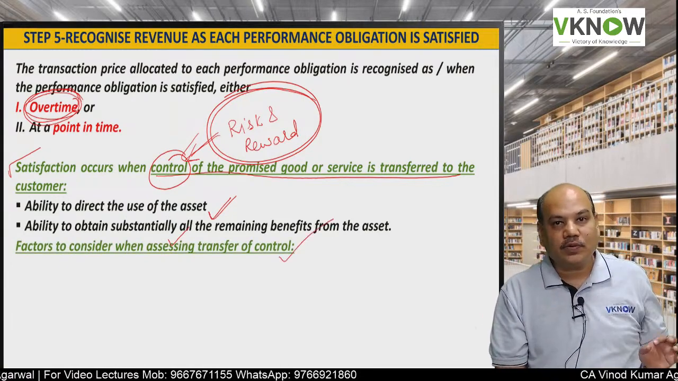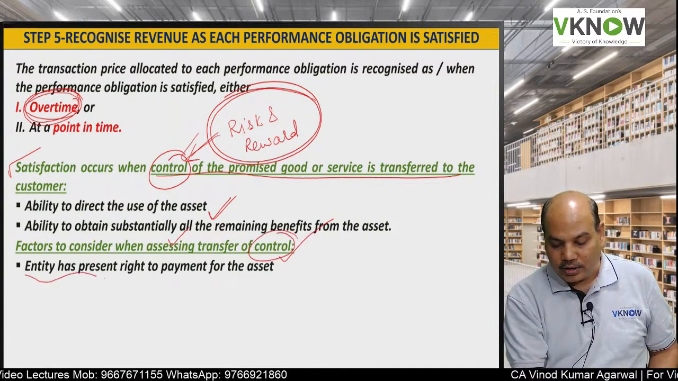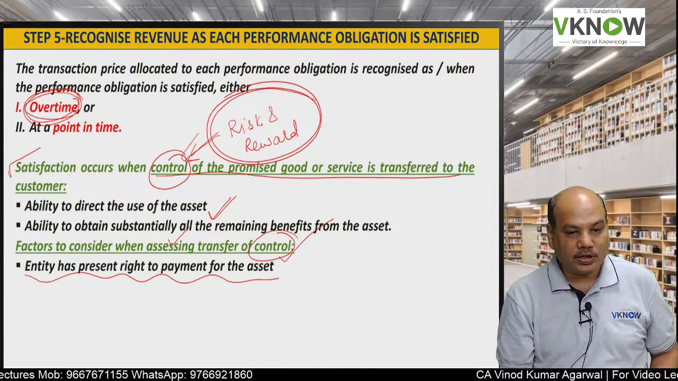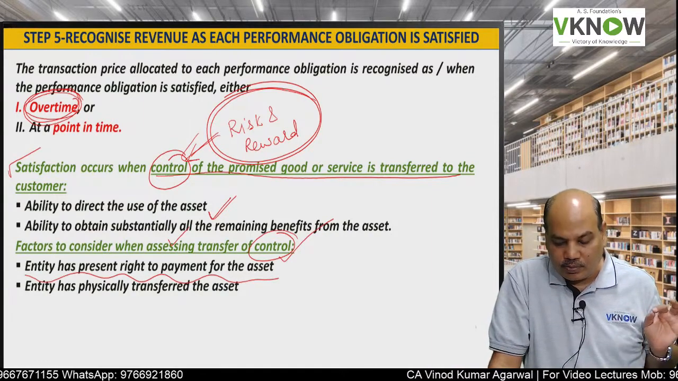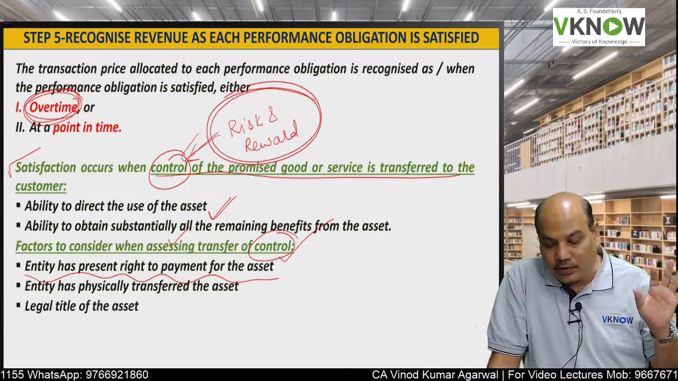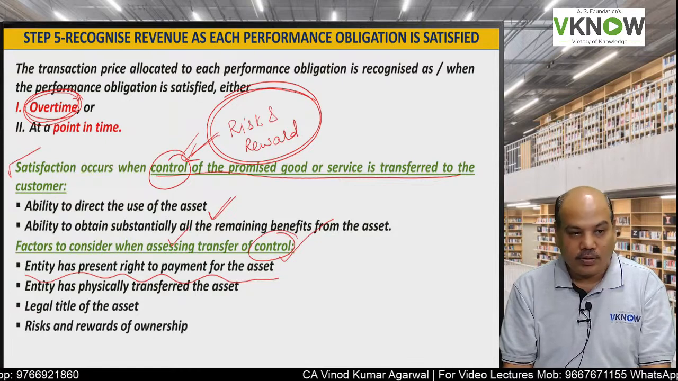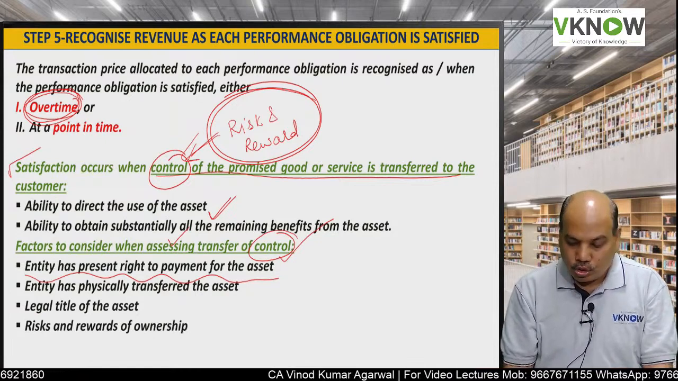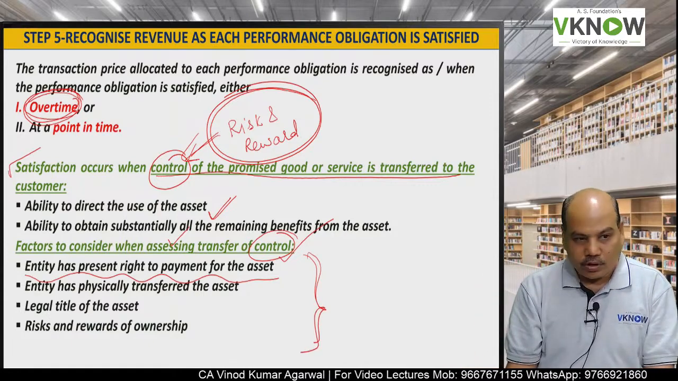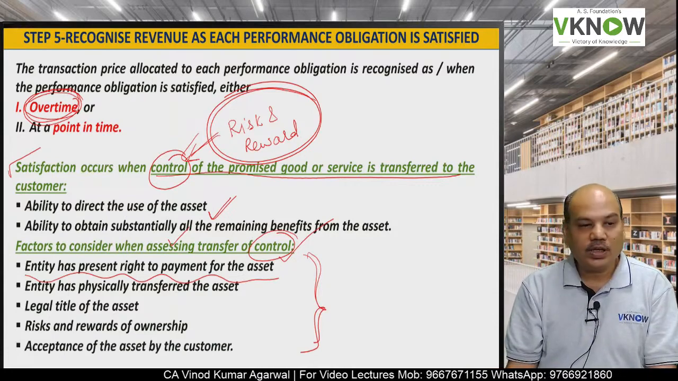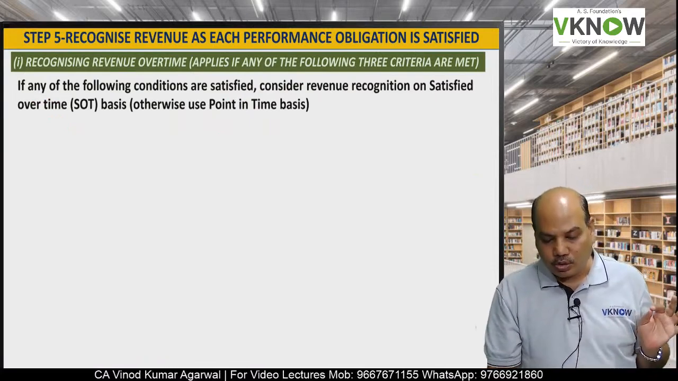So these are the factors to be considered while assessing control. Whether the entity has the present right to payment for the asset. So control is transferred when the entity has the present right for payment. The entity has physically transferred the asset. The entity's legal title of the asset. These are the factors to be considered, and the risk and reward of ownership. All these factors are considered to check whether control is transferred or not. Acceptance of the asset by the customer. These factors will help us to determine whether control is transferred.